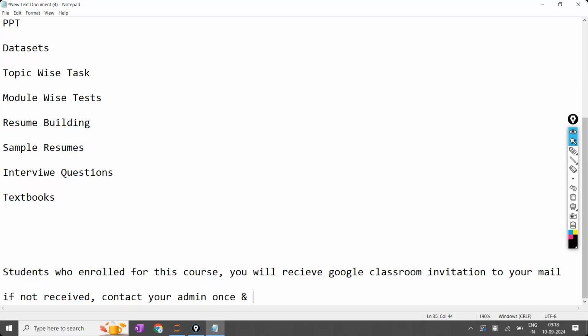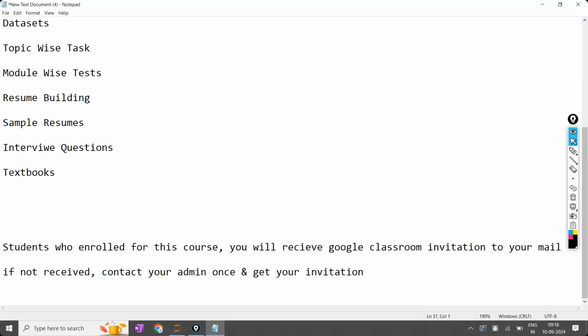Get your Google Classroom invitation. Once you get the invitation, only then can you join the Google Classroom, and after joining, you can access the notes, tasks, and everything. If you get a Drive link separately from your friend, there is no use. You cannot open the Google Drive.